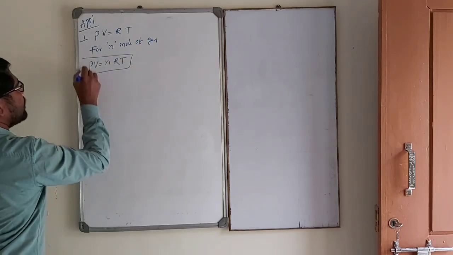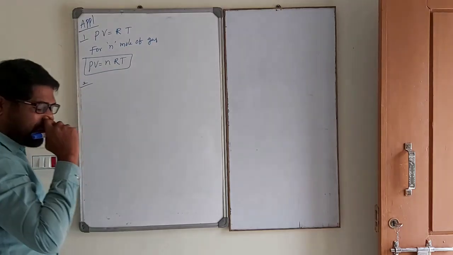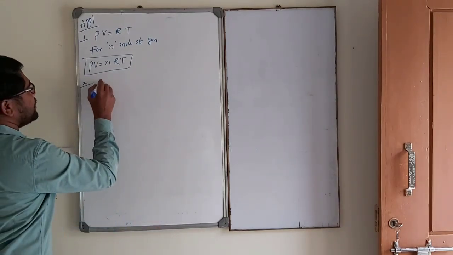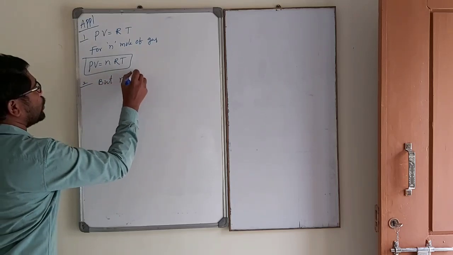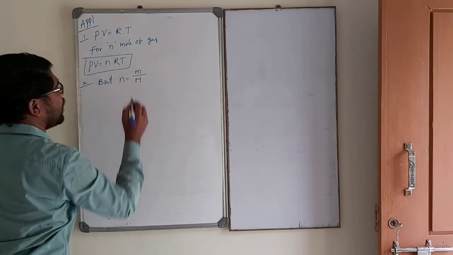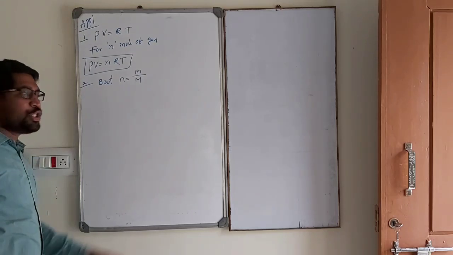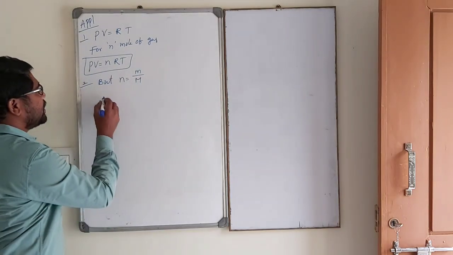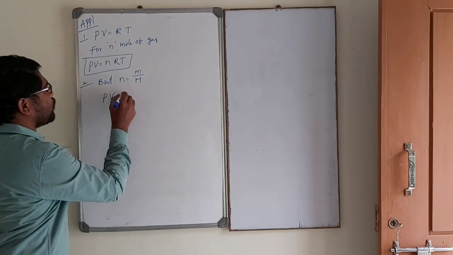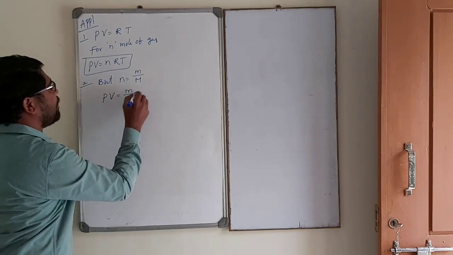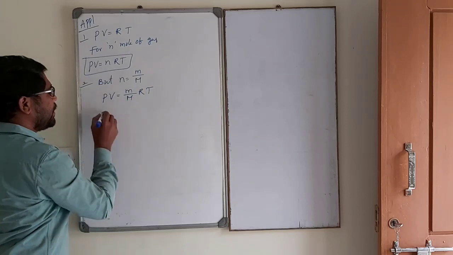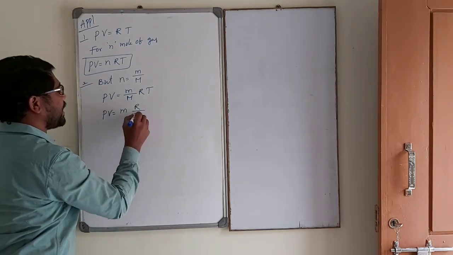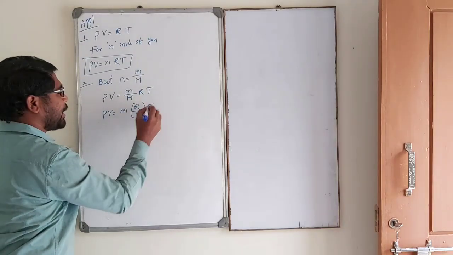Here, n is defined in two ways. n is equal to small m by capital M, the ratio of mass of gas to its molecular weight, which is called the number of moles. Next, PV is equal to small m by capital M into RT. PV is equal to small m into capital R by capital M into T.